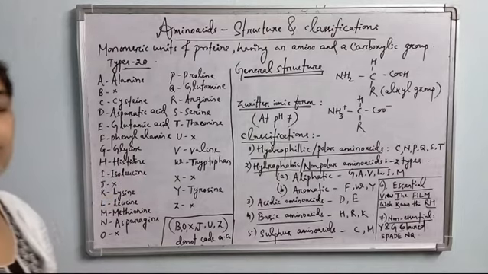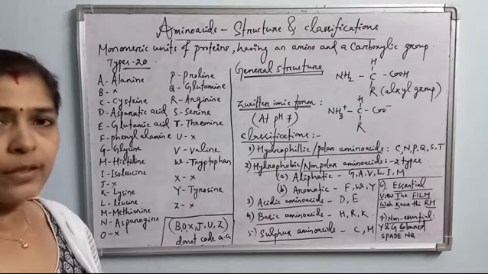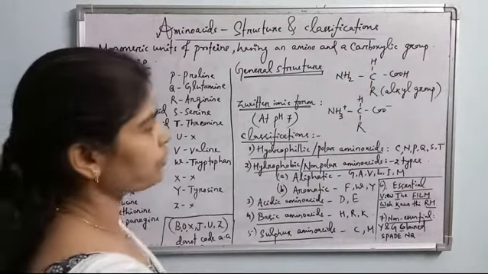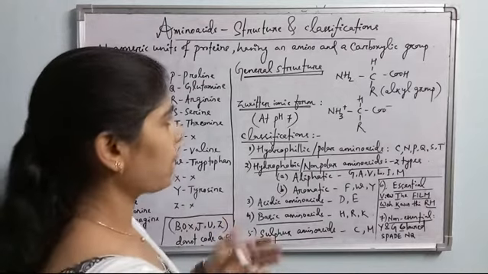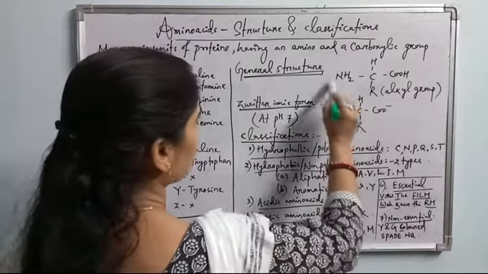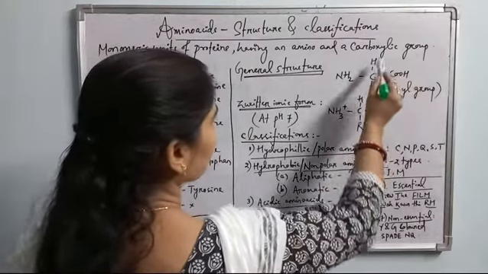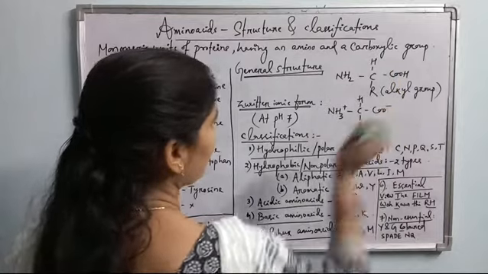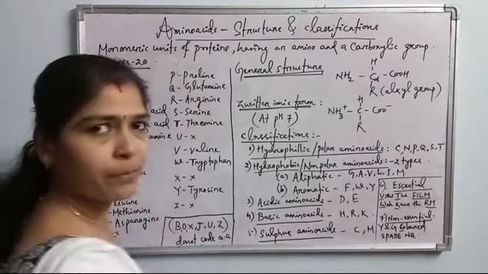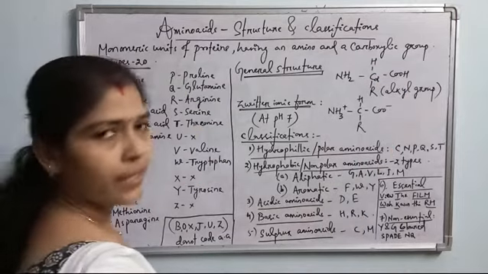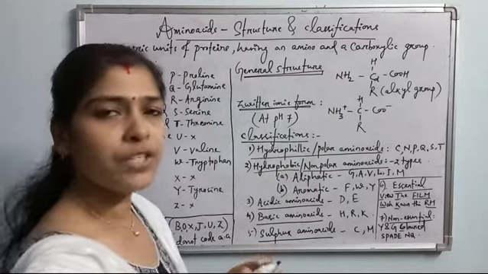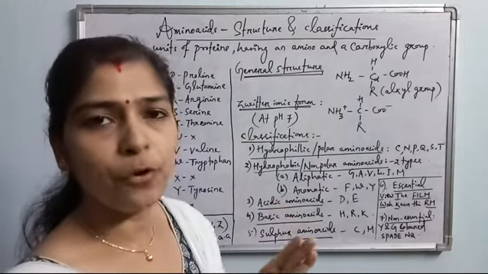Now let's come to the structure of amino acid. The general structure of an amino acid is like this. This is the L isomeric form of amino acid, which appears universally in most living organisms. That is NH2 or amine group, this is the carboxylic group, this is H, and this is the R or alkyl group. This carbon in the center is called the chiral carbon, or it can be represented as C alpha. Chiral or asymmetric carbon means the carbon which has 4 different groups on its 4 different hands.